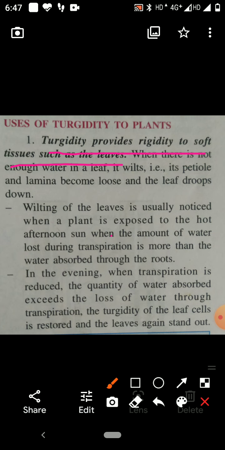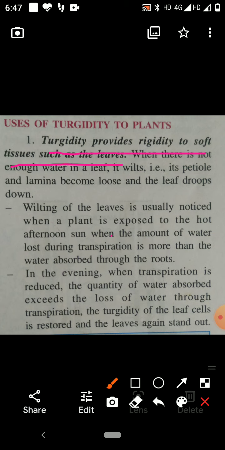For example, parenchyma, especially in the young leaves and the growing region, when it becomes turgid, it will provide rigidity, and due to the rigidity the lamina of the leaves is in expanded form.